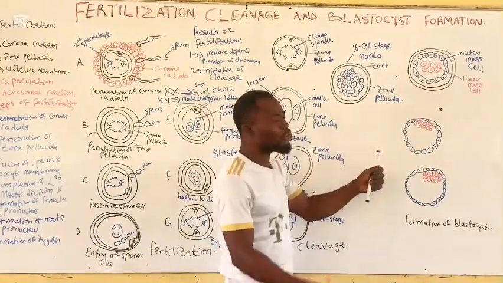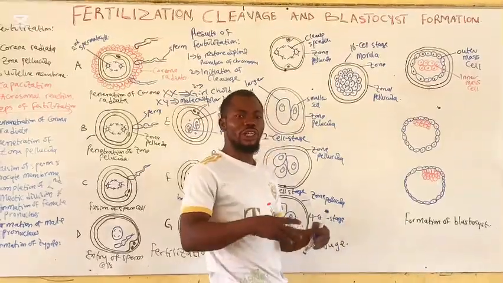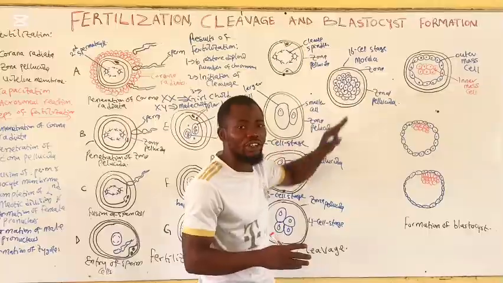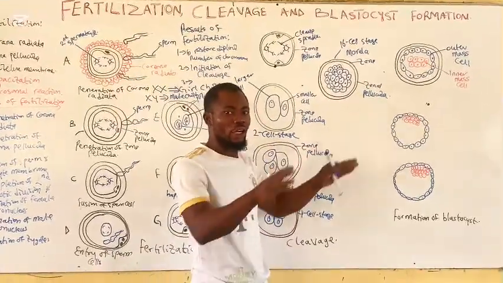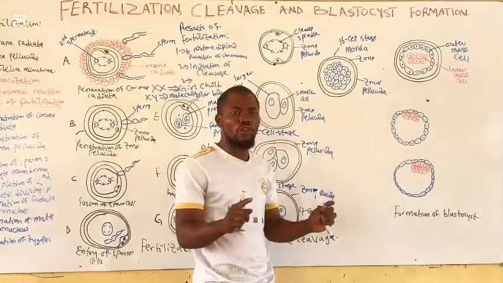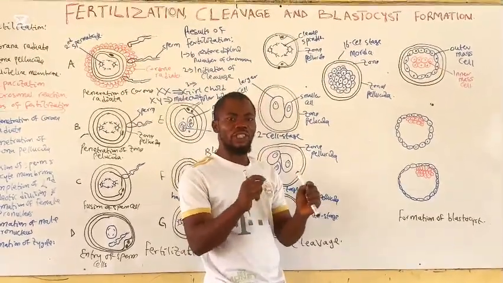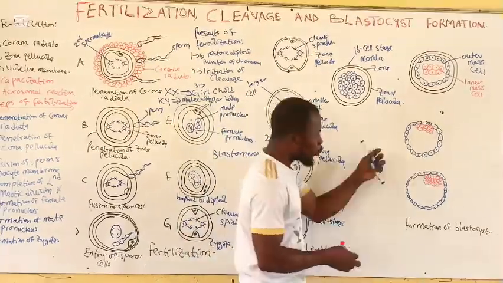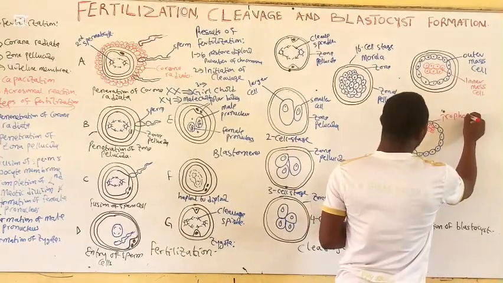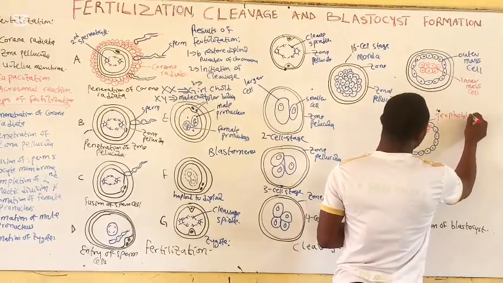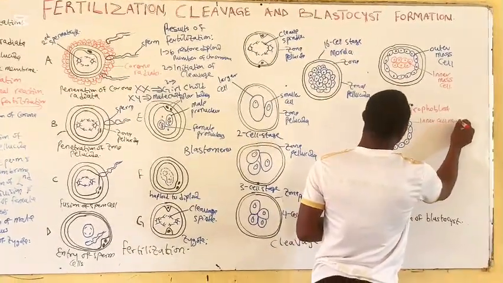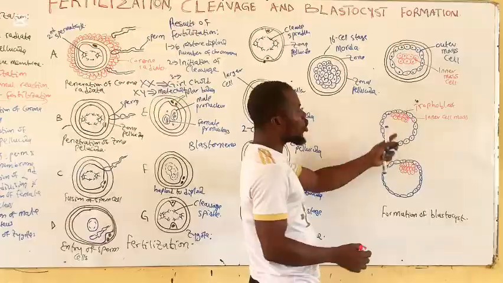As the morula enters the uterine cavity, the fluid from the uterine cavity will begin to penetrate the zona pellucida and fill the intercellular spaces of the morula cells. And from there, small cavities will begin to appear, which will later fuse together to form a large cavity, and that cavity is called the blastocyst cavity. From here, this is our trophoblast, and this is the inner cell mass which is called embryoblast.